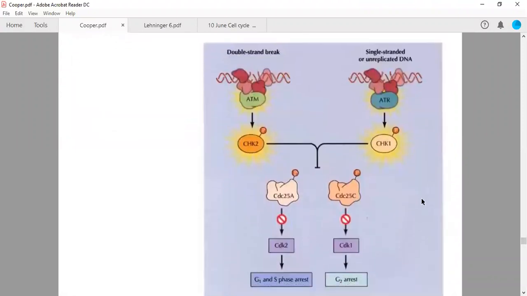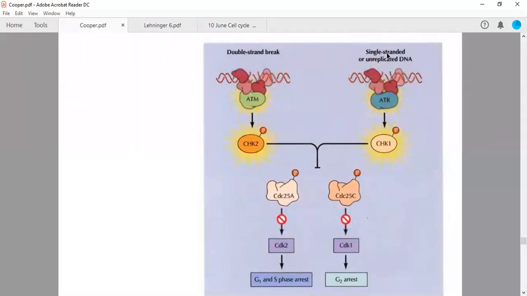DNA damage checkpoints we had discussed in yesterday's class also. I will discuss them again, because these are very important, and that's why I want to discuss them in today's class also, so that you can formally get the concept of how they are regulated. There are two families of proteins. One is called ATM and the second family is called ATR.